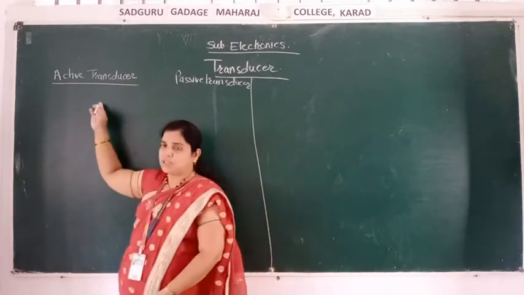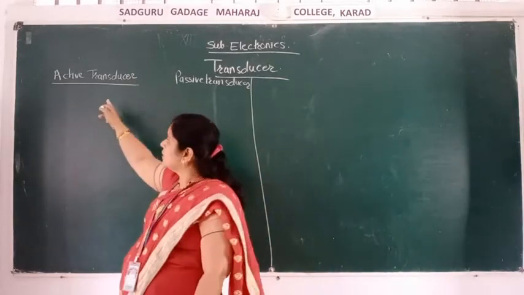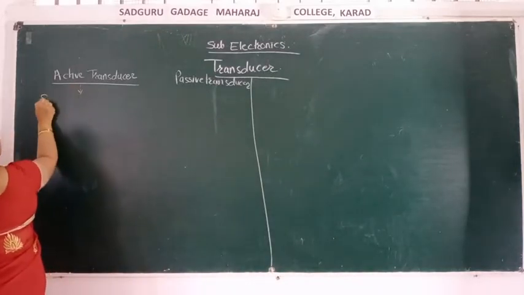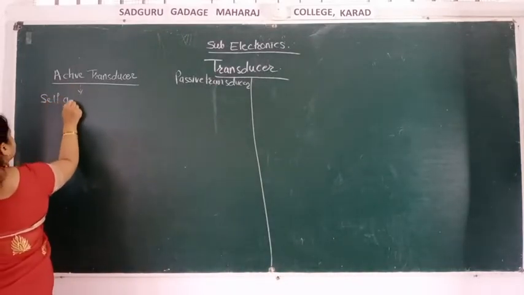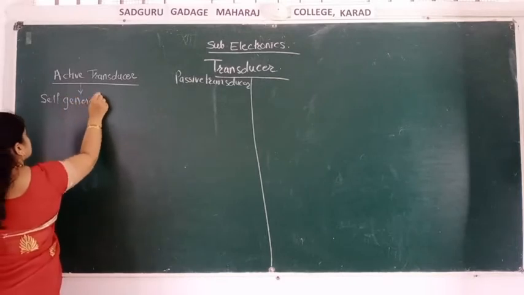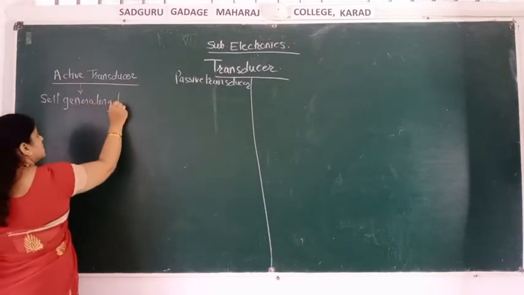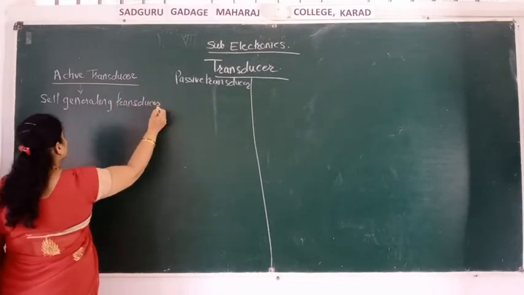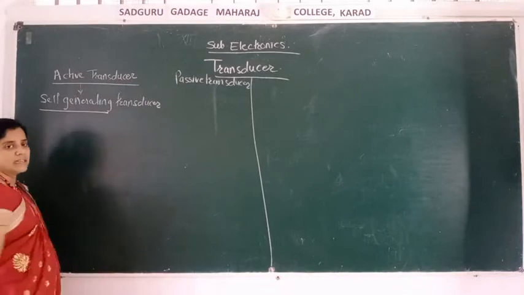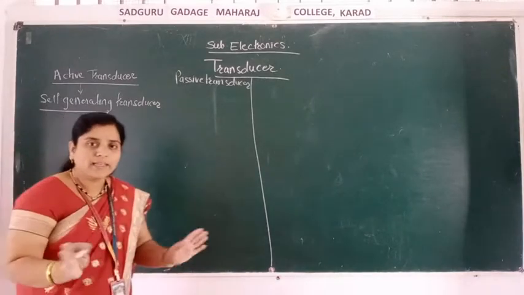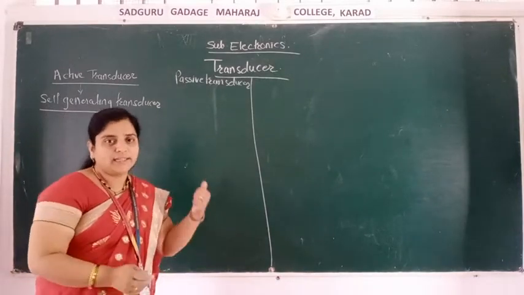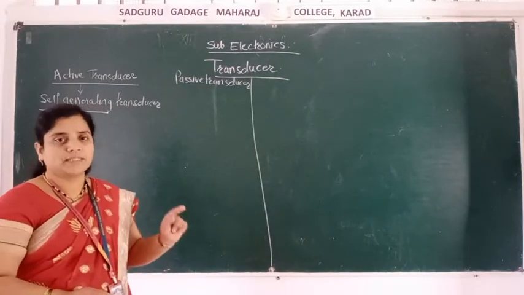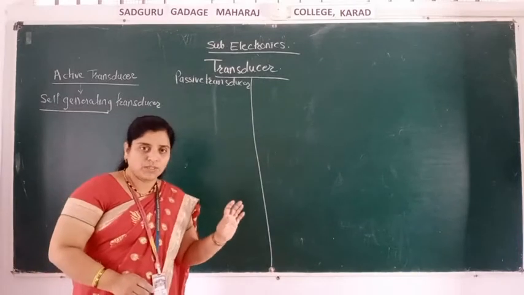Therefore it is also called a self-generating transducer, because it does not require external power to generate itself.